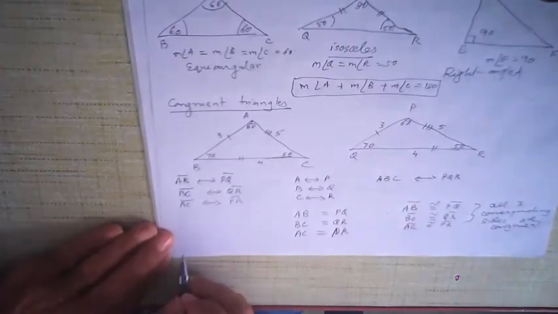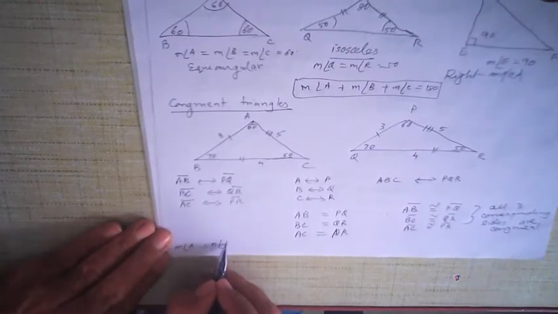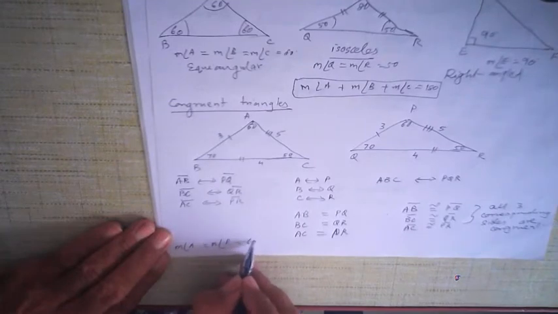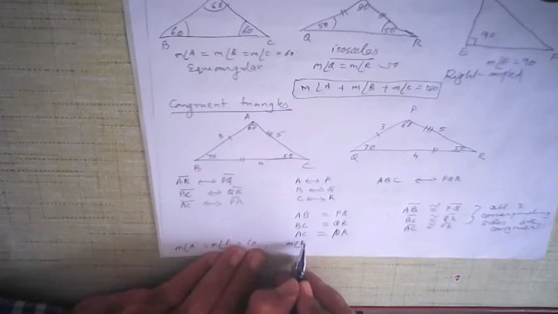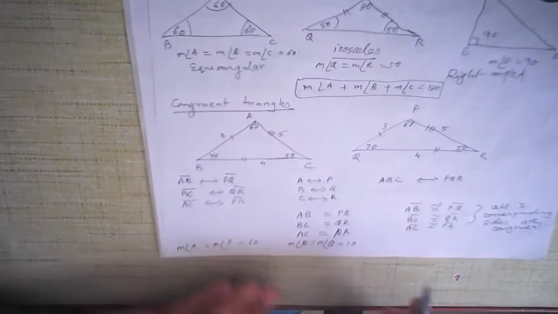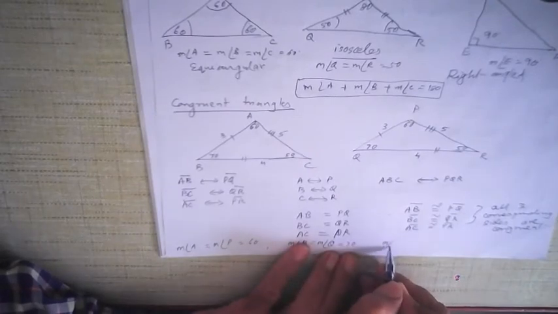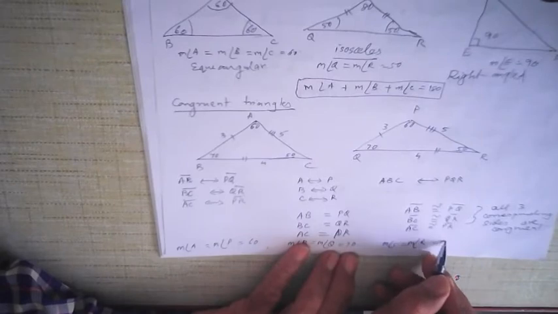So the measure of angle A is equal to the measure of angle P, which is 60 degrees. The measure of angle B is equal to the measure of angle Q, which is 70 degrees. And the measure of angle C is equal to the measure of angle R, which is 50 degrees.